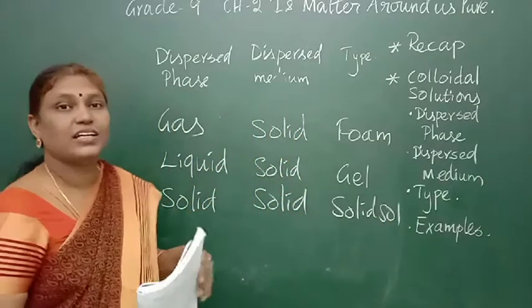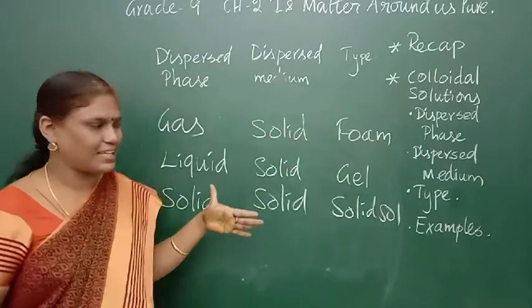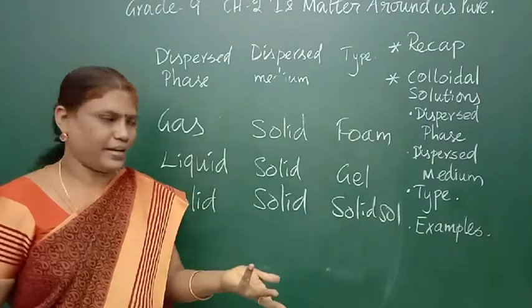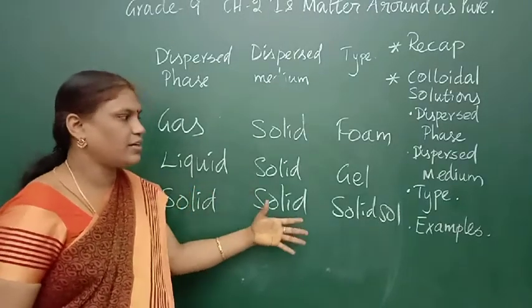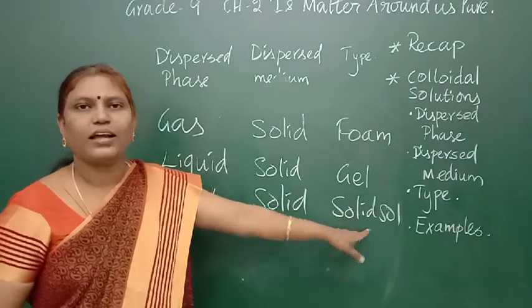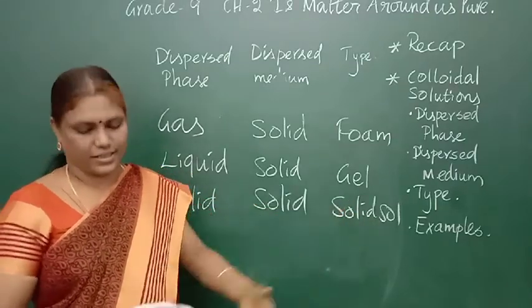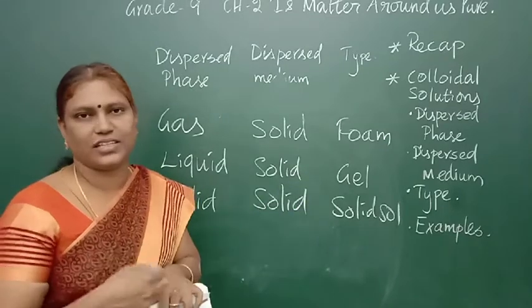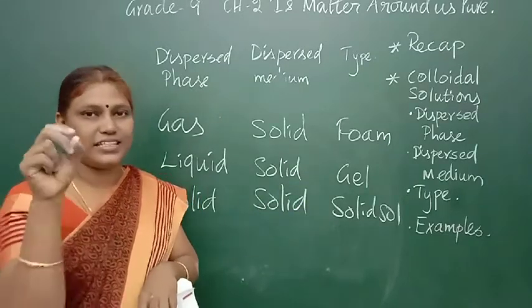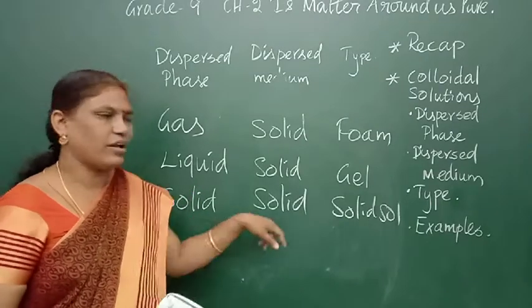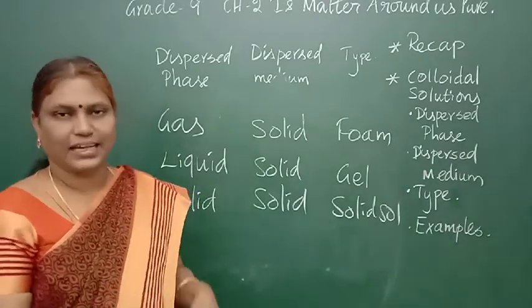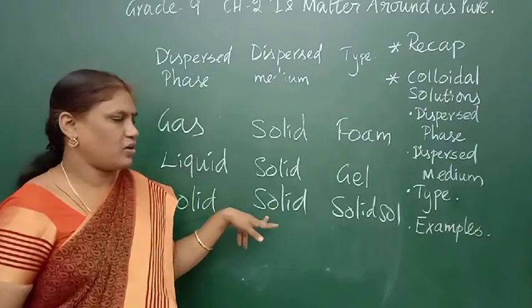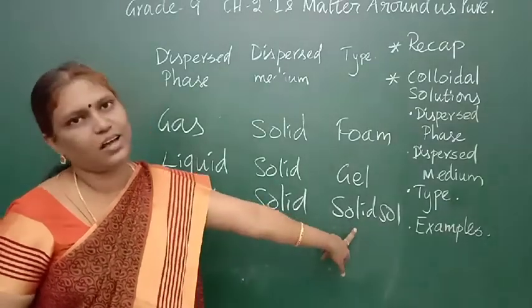Okay, one example is glass, which is a mixture of sand and sodium carbonate. Both are solid, so it forms a solid salt. It should be translucent. For example, colored gemstones, which we wear in rings and jewelry. The gemstones are an example of solid in solid, and milky glass, that is translucent glass, is also made of solid in solid, and those are called solid salts.